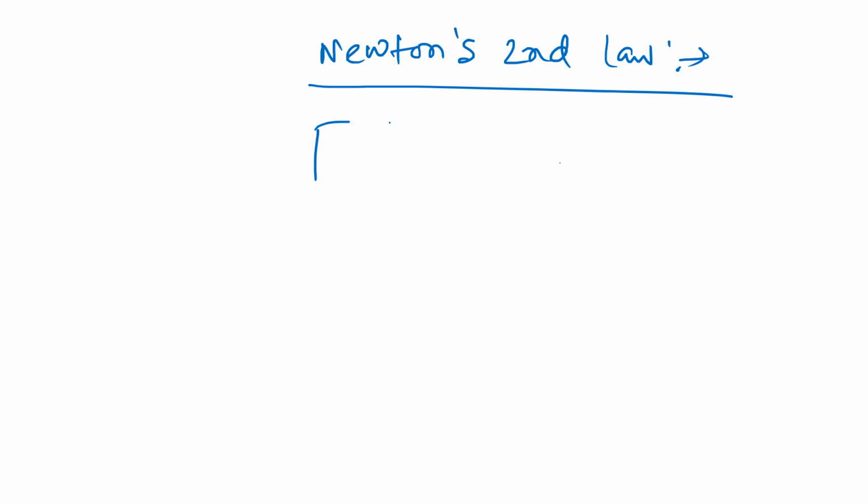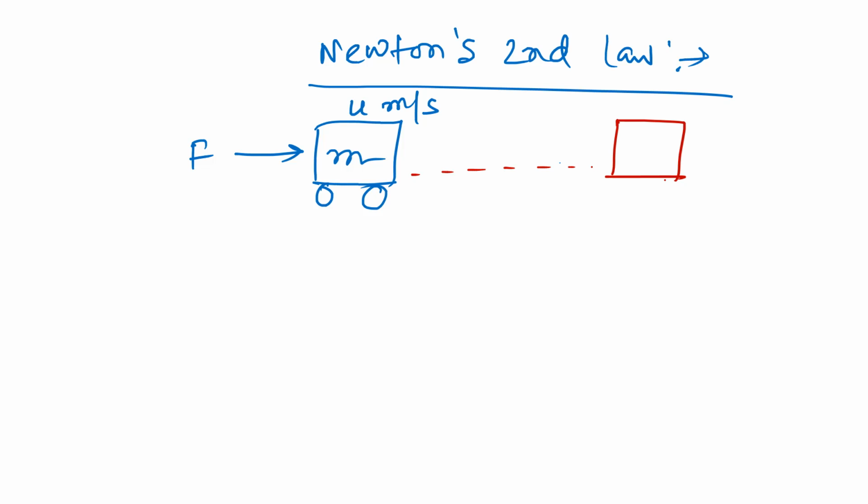Now suppose there is an object which has a mass of m and it has two wheels. You are applying some unbalanced force. That object was initially in motion, with an initial velocity of u meter per second. After the application of the unbalanced force, that means you are accelerating the object, the speed of the object changes, and now the object has a velocity of v meter per second. The mass of the object remains unchanged.